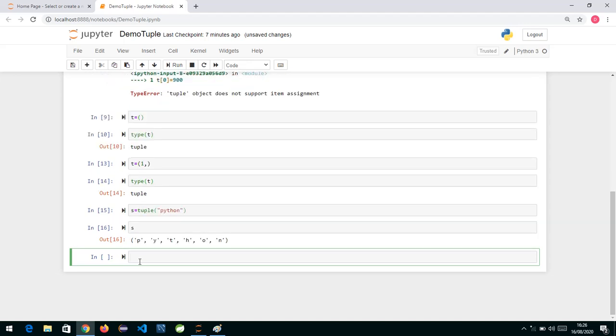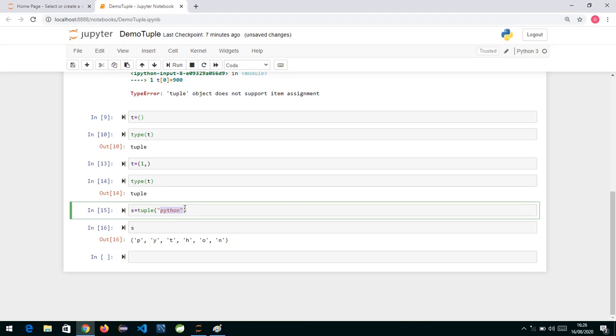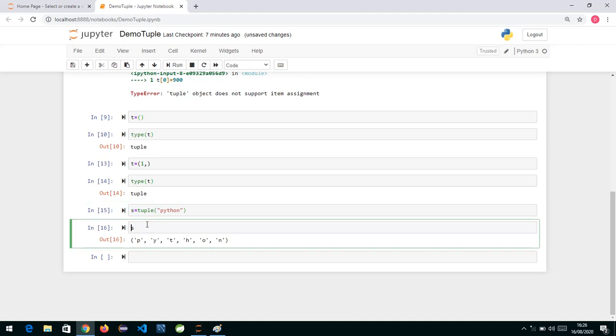If I check S, it's a tuple. Okay, so from a string I have created a tuple using this tuple function over here. So when I write this way, we can create a tuple from a given sequence. If you want to create a tuple, we have this built into the Python interpreter. We can say it's a function or constructor basically, using which we can create a tuple.